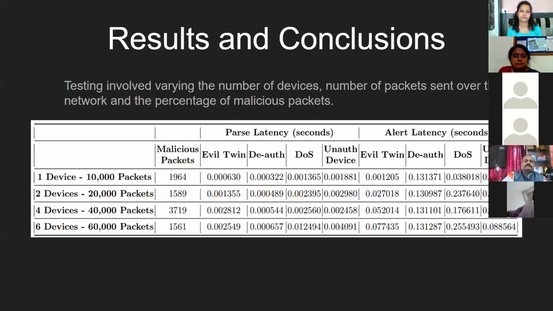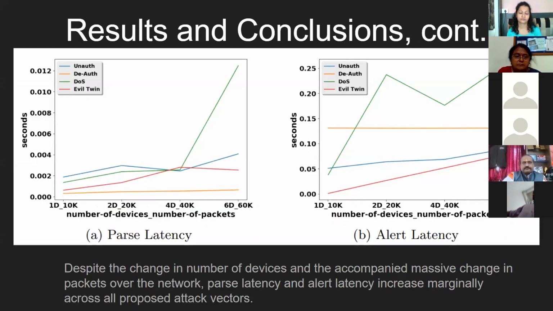So our test bed involved varying the number of devices as well as the number of packets per device. We use automated tools such as Python libraries, including Scapy, as well as browser automation to invoke normal traffic. We also had adversarial machines that would carry out these attacks on the regular machines. We measured two metrics, parsing latency and alert latency. And we see that despite the number of devices going up and the number of packets on the network going up significantly, we see that our parse and alert latency have a relatively marginal increase. So this bodes well in terms of building an effective solution that is able to detect 802.11 security attacks.